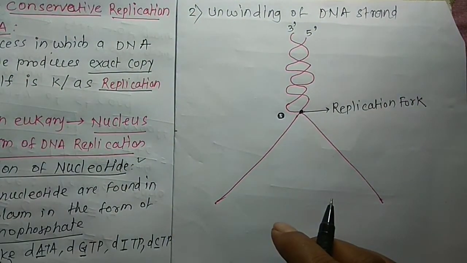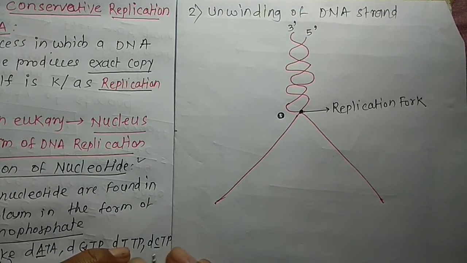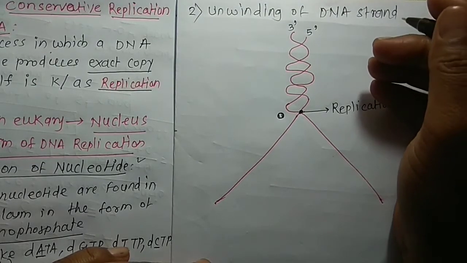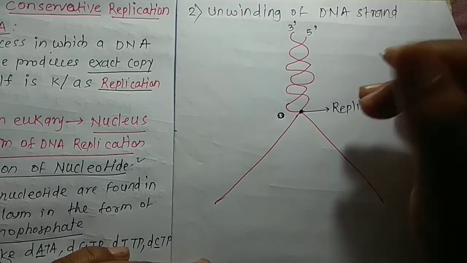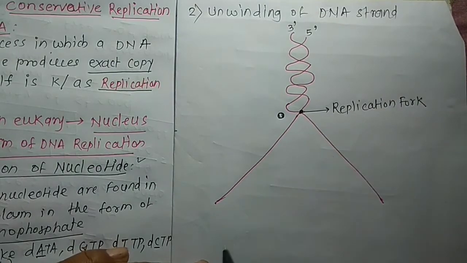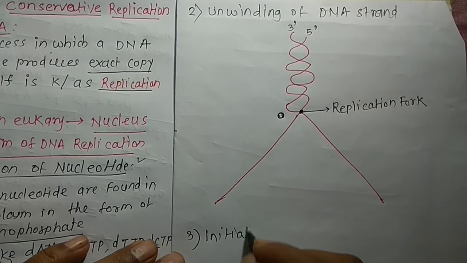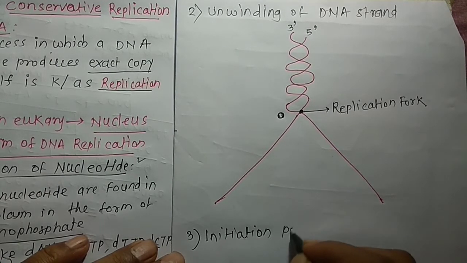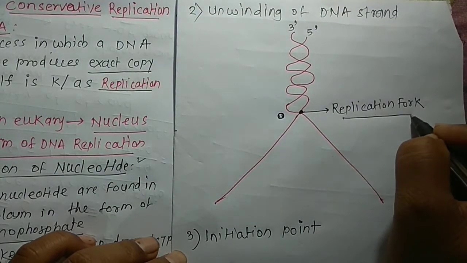After that, the DNA replication. Before unwinding of the DNA, the initiation point is formed. Which? Initiation point, that is the replication fork.